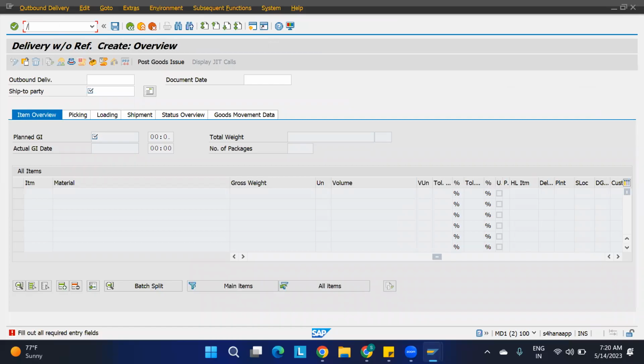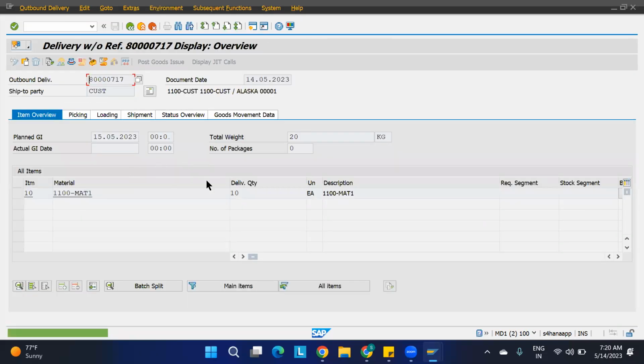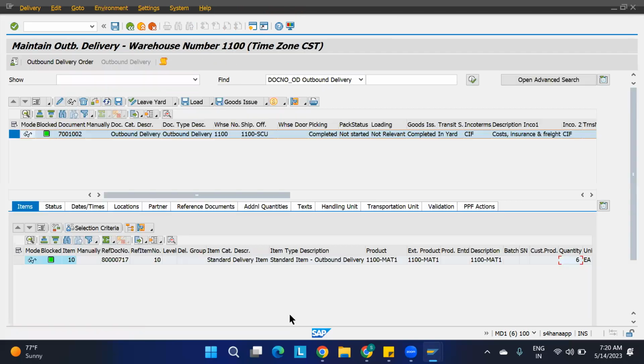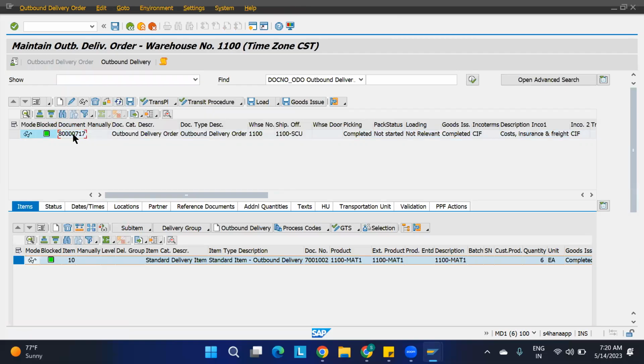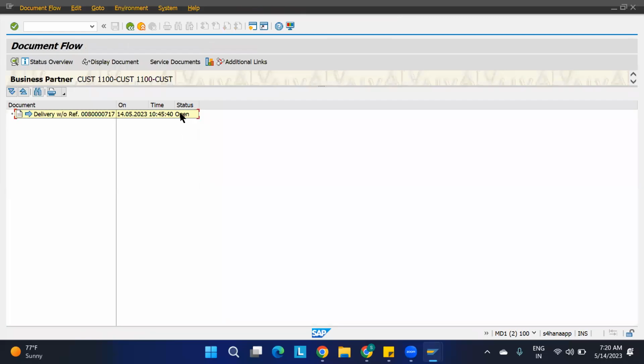Sorry, /N VL03N. So this one, just now we have created. See, here 10 quantities are there. Okay, so 4 quantities are still remaining within this. Just go back here. Okay, 717 is there. If you just check the partial delivery, see, still it is open. Somewhere it is stuck. Okay, queue is there.